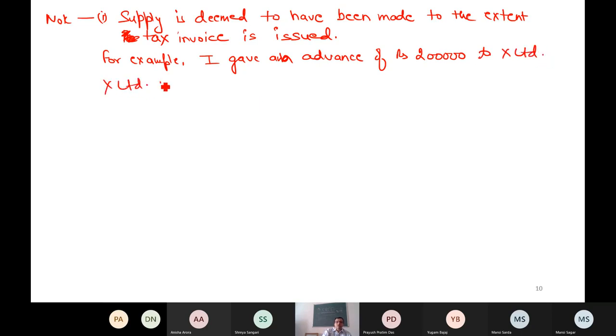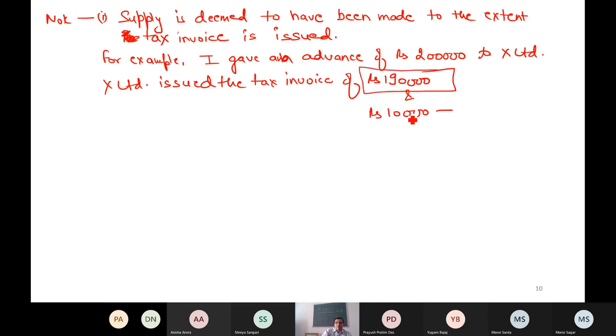After some time, X Limited issued the tax invoice of rupees 1 lakh 90,000. And X Limited said that the 10,000 product will be supplied to you later on. So in that case, the time of supply will be determined only for 1 lakh 90,000. For this 10,000, right now I cannot determine the time of supply. The time of supply will be for the amount of rupees 1 lakh 90,000.